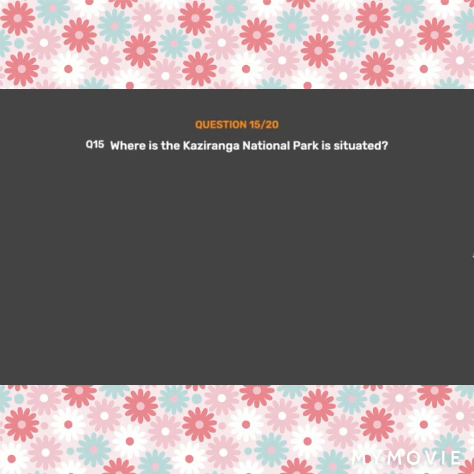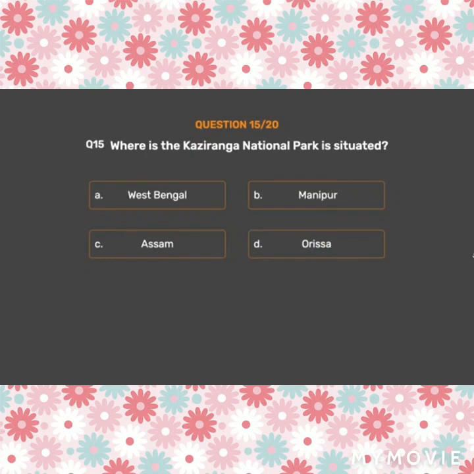Question number 15. Where is the Kaziranga National Park situated? Option A. West Bengal. Option B. Manipur. Option C. Assam. Option D. Orissa.